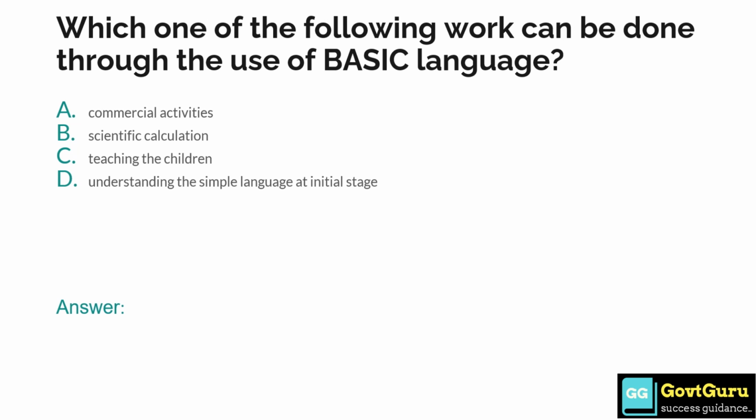Which one of the following work can be done through the use of BASIC language? Option A commercial activities, option B scientific calculation, option C teaching the children, and option D understanding the simple language at initial stage. The answer is option D, understanding the simple language at initial stage.